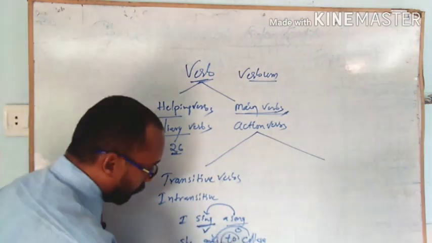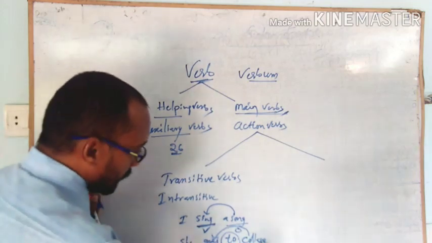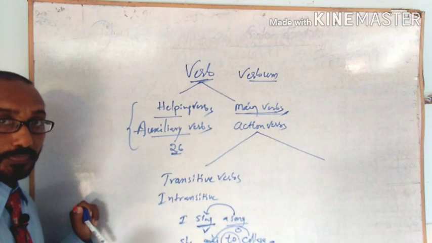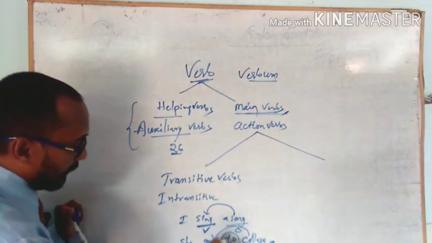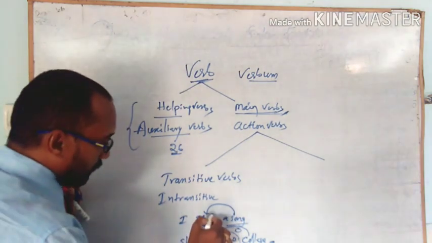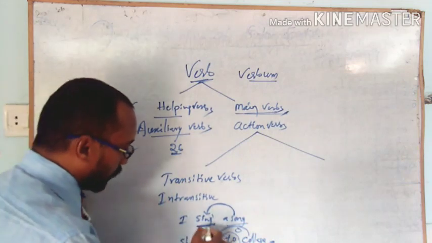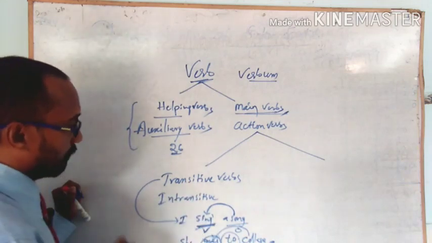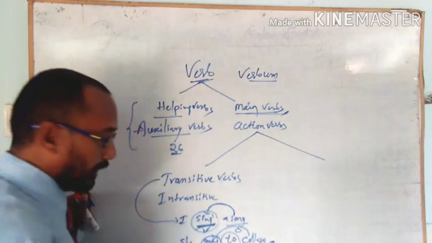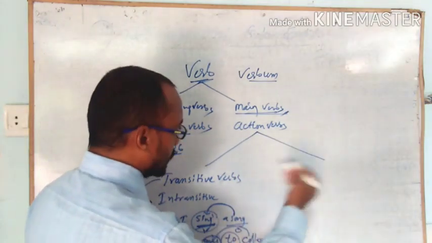One more word is there, a preposition. So these sentences cannot be changed into passive voice, so it is called an intransitive verb. Here the object immediately follows the verb, so it is called a transitive verb. So sing is a transitive verb, goes is an intransitive verb. Got it?